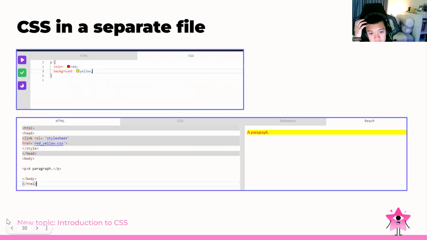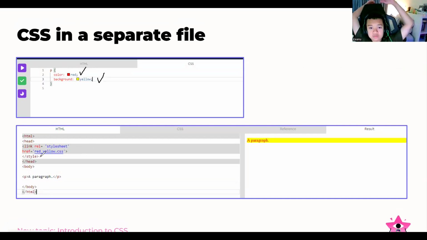So basically we have the P, that means the paragraph. We set the color to red and then the background to yellow. And after that, don't forget to add the name of the CSS. For this, the name is the style sheet, and we go for this one, red yellow CSS. And then we go for the P, that means the paragraph. And then the output will look like this, just like what we mentioned in our CSS, with the color red and also the background yellow.